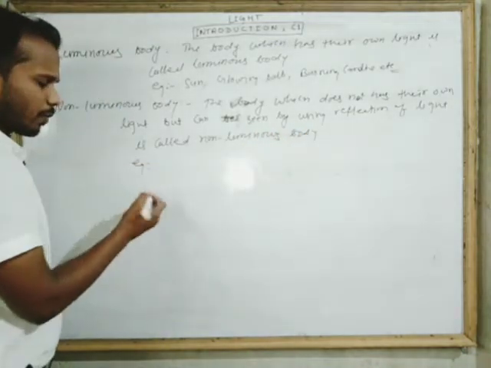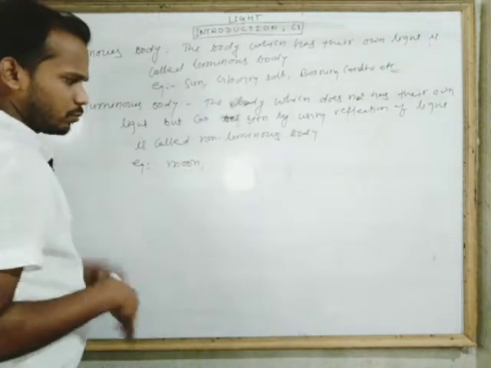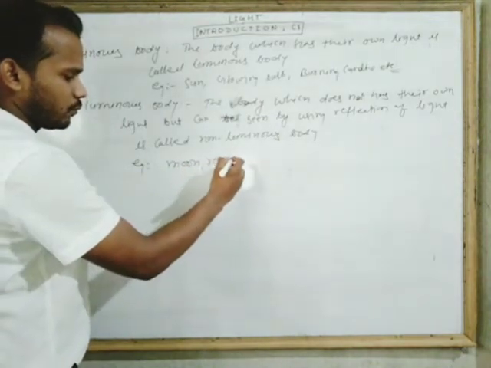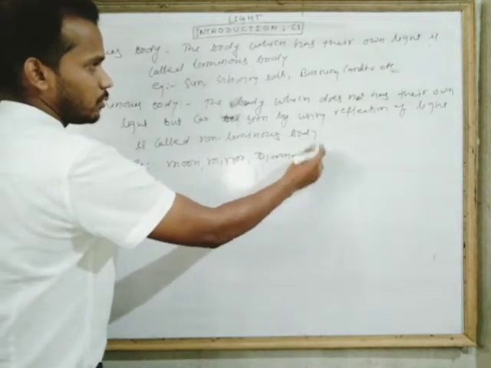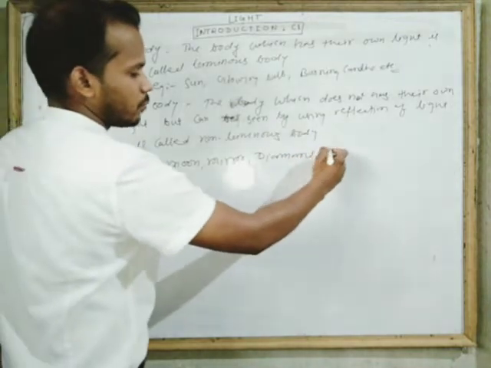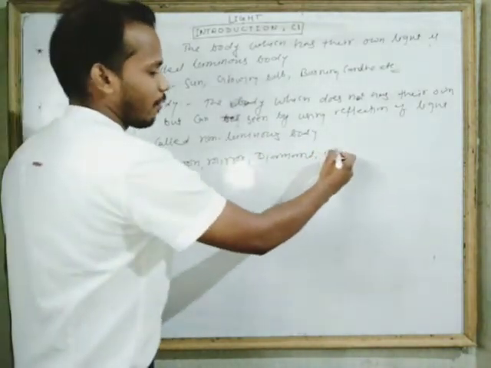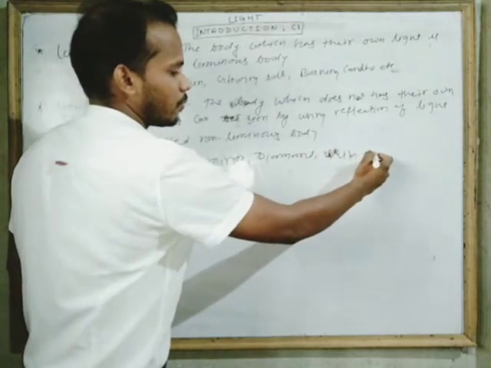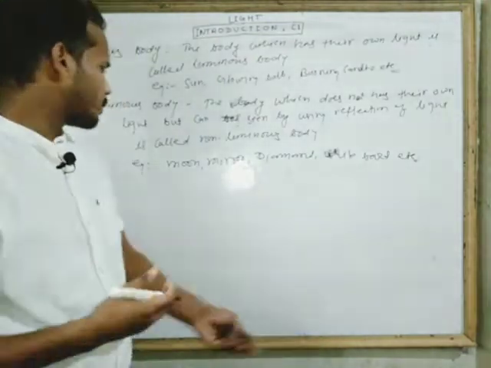Examples are moon, very good, and mirror, diamond. This board also, this is a whiteboard. I was writing on the blackboard. White, etc. A human being is also a non-luminous material.